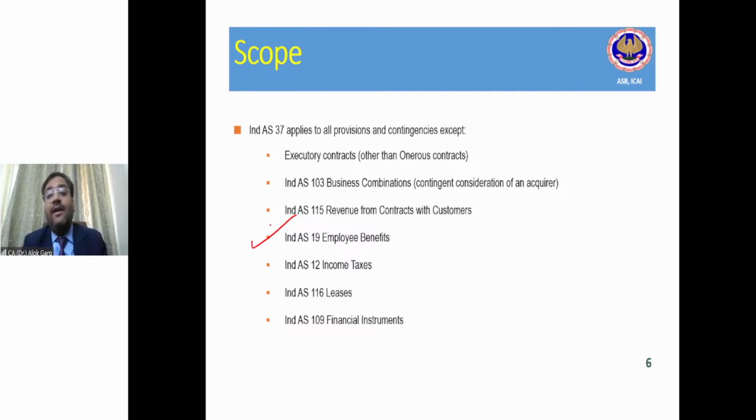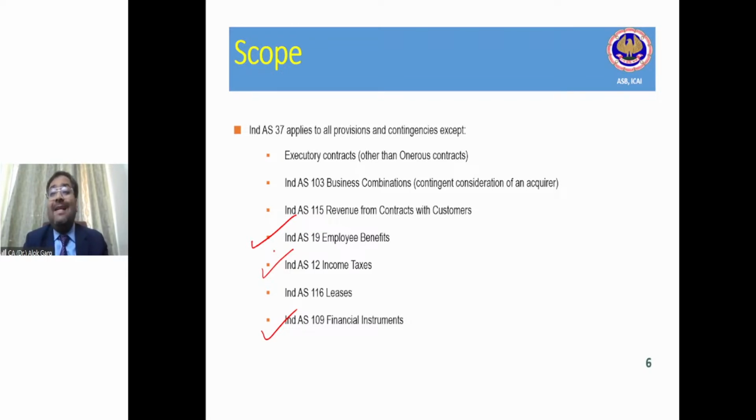It is covered in Ind AS 109 because the debt is a financial asset. Provision for current tax, provision for income tax, provision for deferred tax: again, it is a provision, but this provision is not covered under Ind AS 37. This is covered under Ind AS 12, income taxes, right?